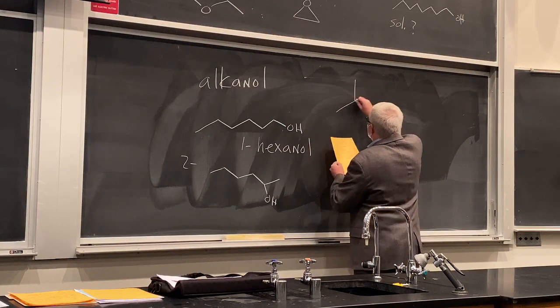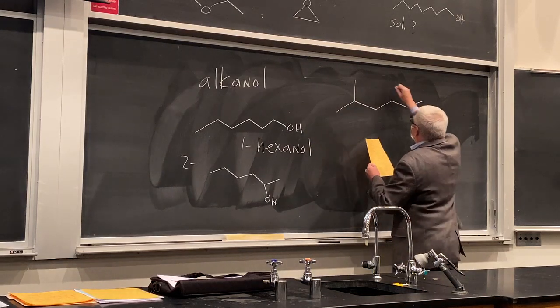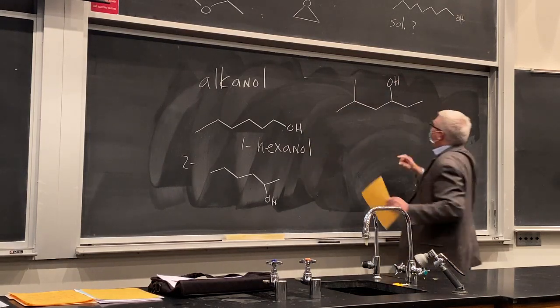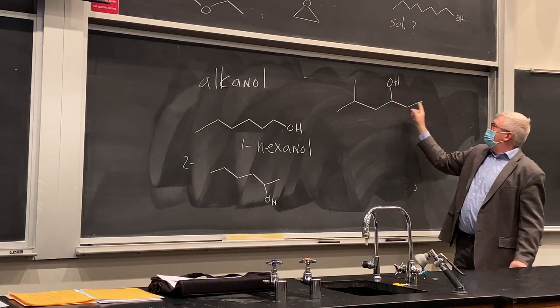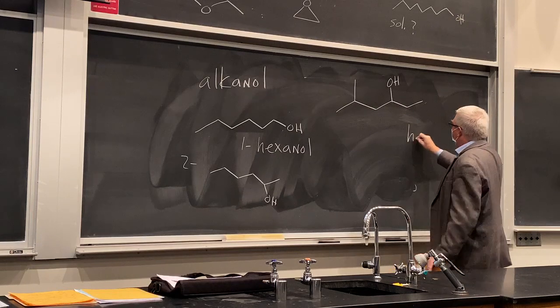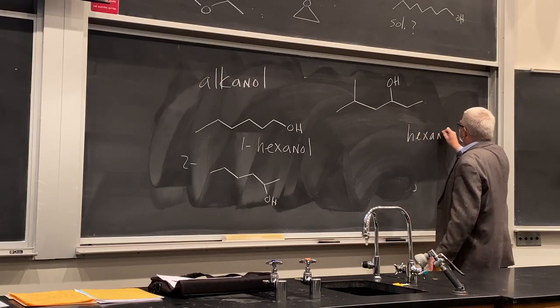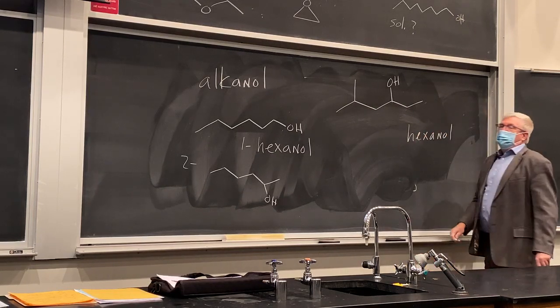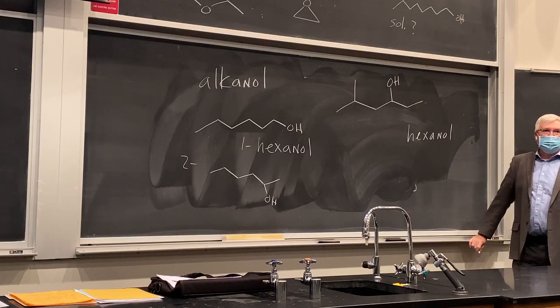Okay, how about this where we got another substituent? And how do we handle this? Well, start with the longest chain here. 1, 2, 3, 4, 5, 6. It's also hexanol. And this is where you assign that number, the lowest possible number, to the alcohol at the beginning. And then all the other substituents are relative to that, okay?